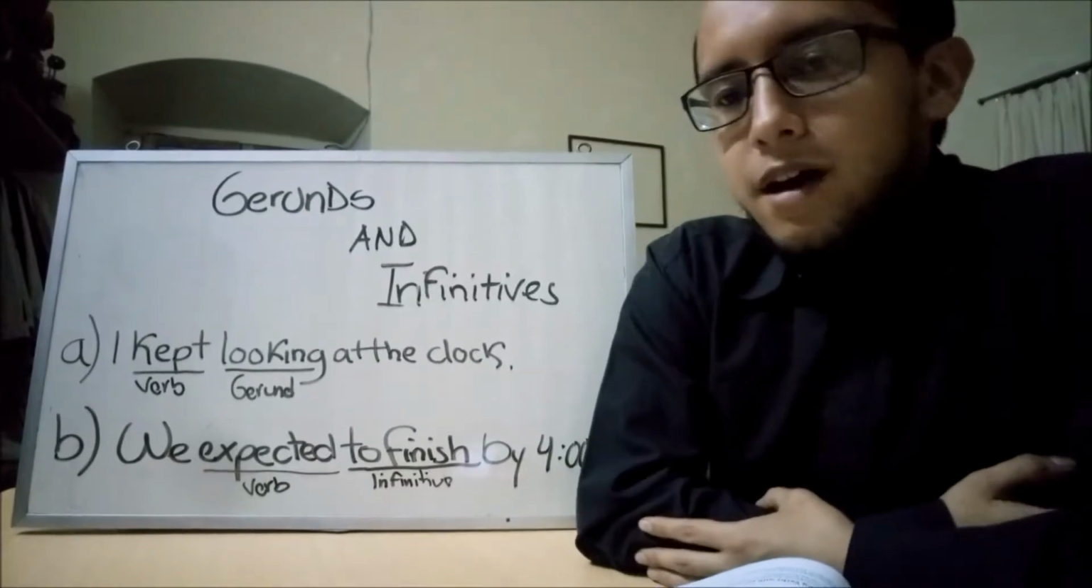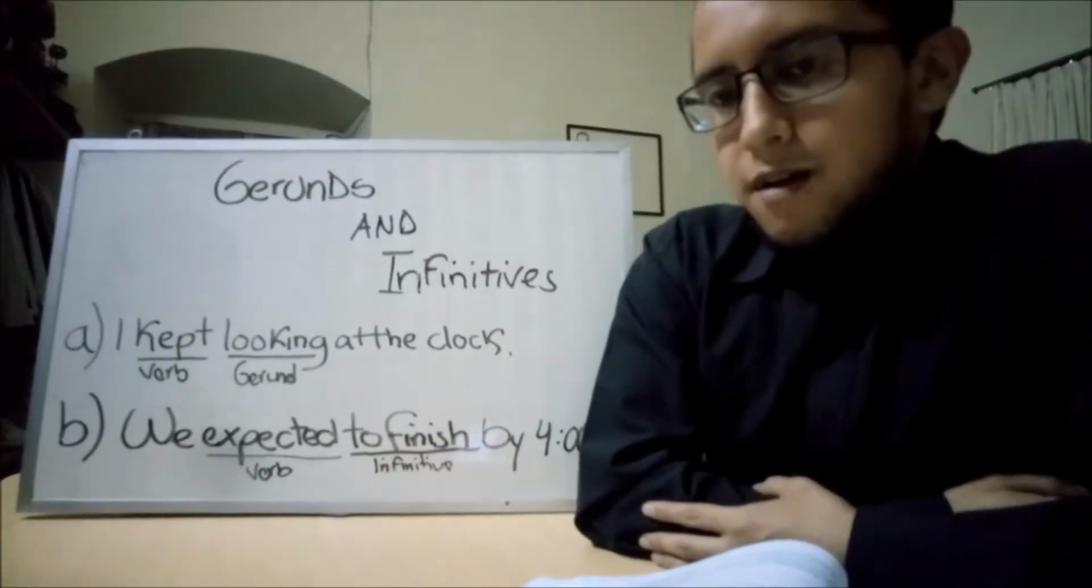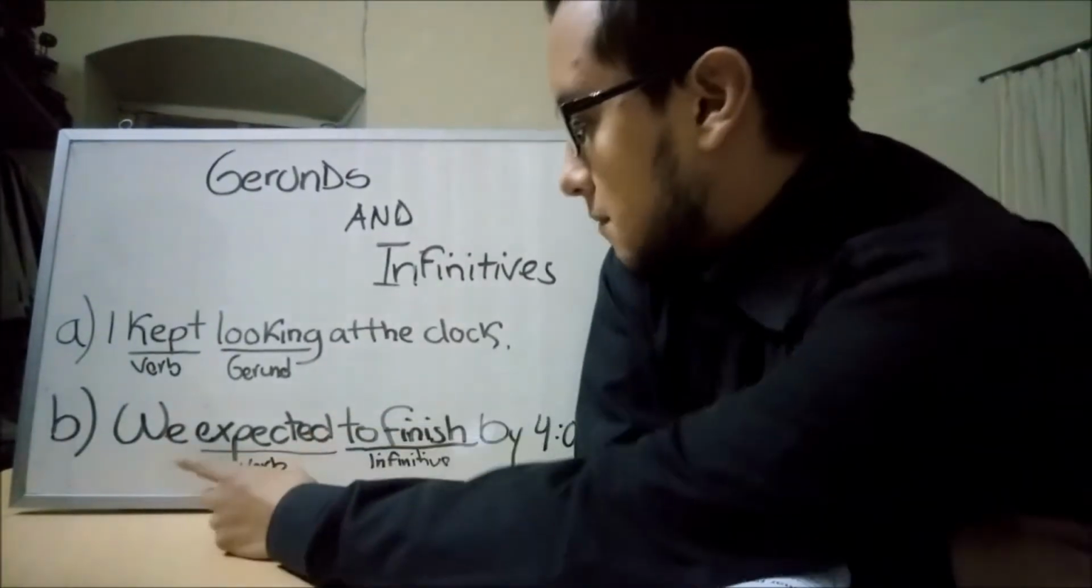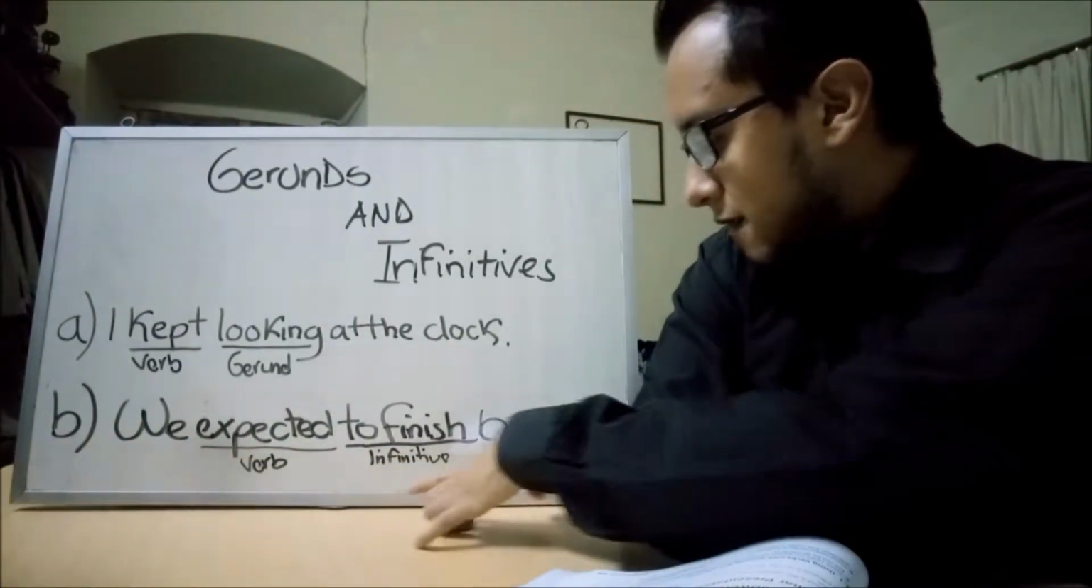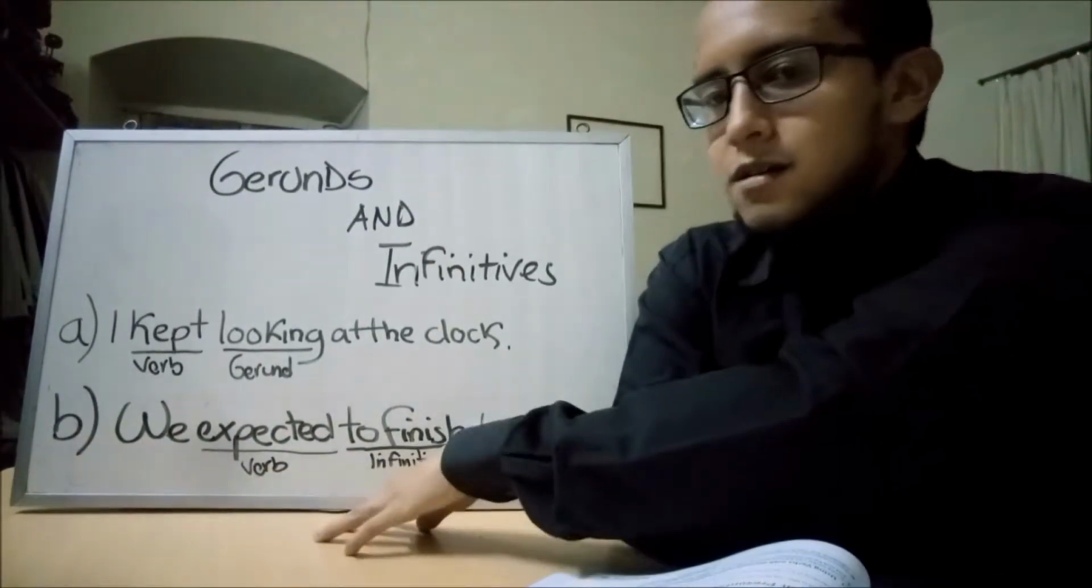Some verbs can be followed by an infinitive but not by a gerund. You can see the example here. We expect to finish by 4 p.m. You can see the verb and the infinitive.